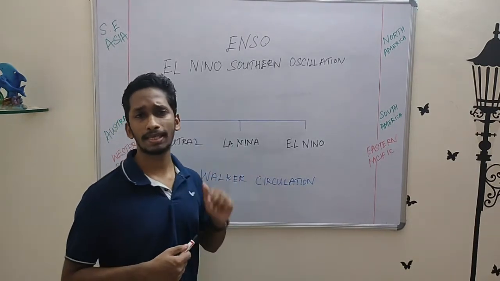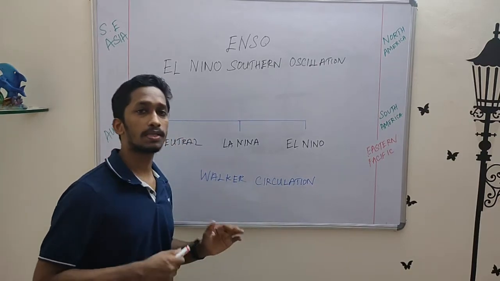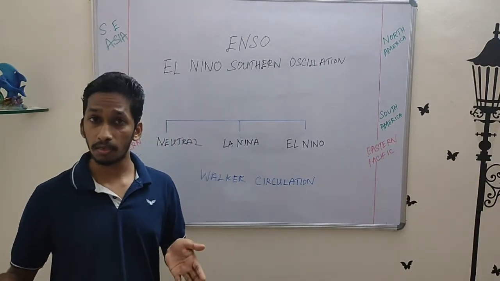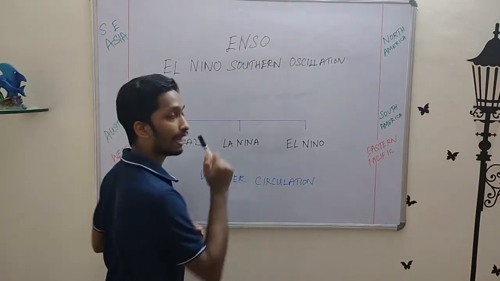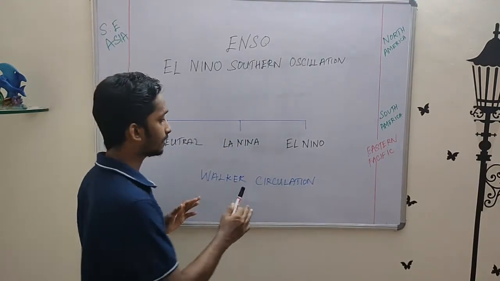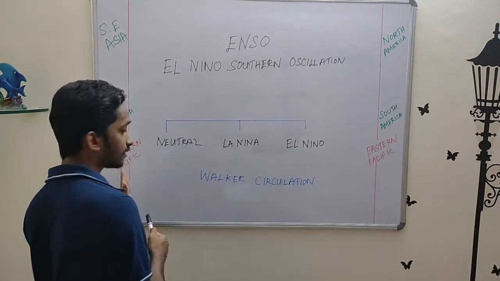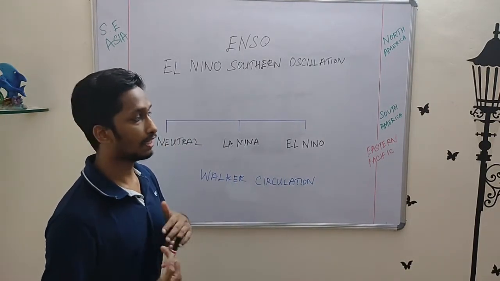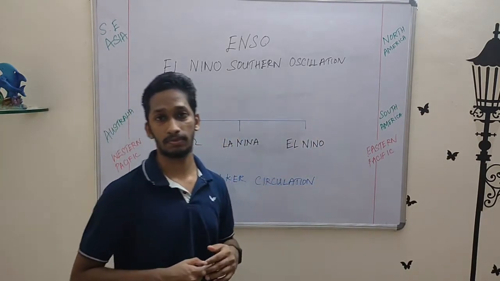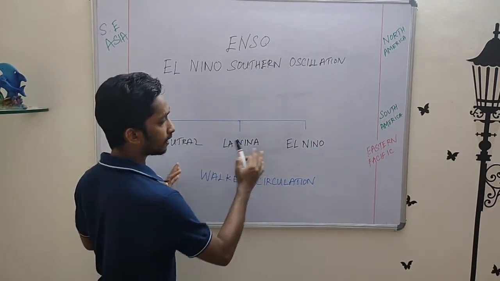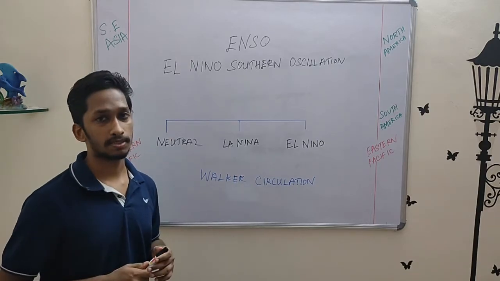You would be thinking, then what is El Nino? When your Walker circulation weakens or even reverses, it causes El Nino. El Nino is basically the same climate conditions occurring in your La Nina phase in your Western Pacific getting reversed and instead occurring in your Eastern Pacific. Now that we have seen how these three phases occur, let's look at the phases one by one.